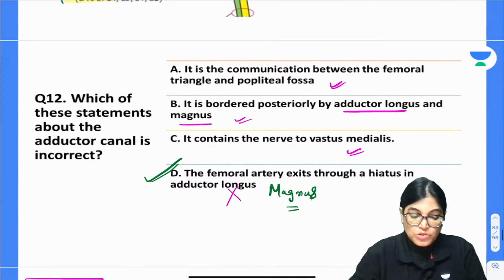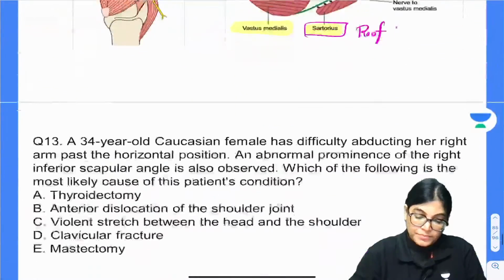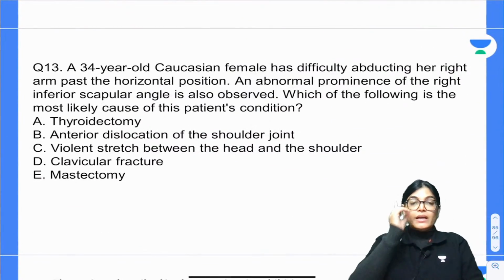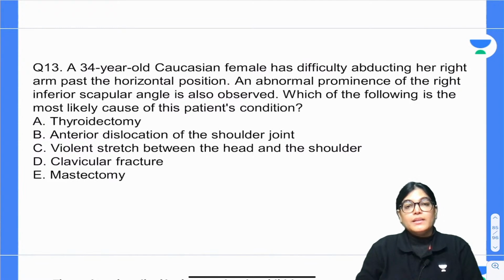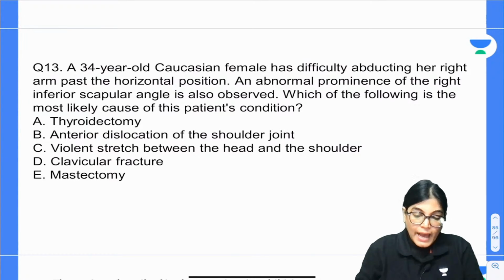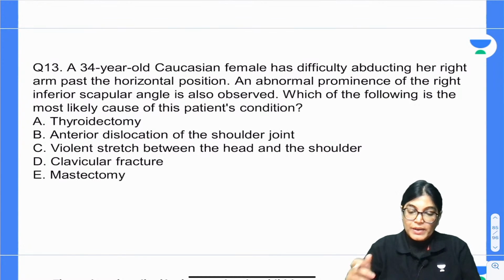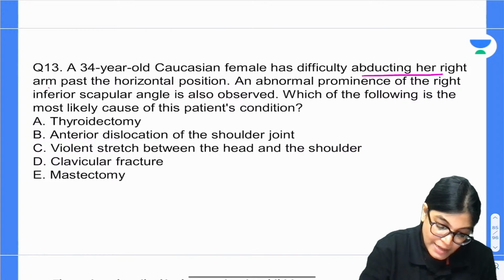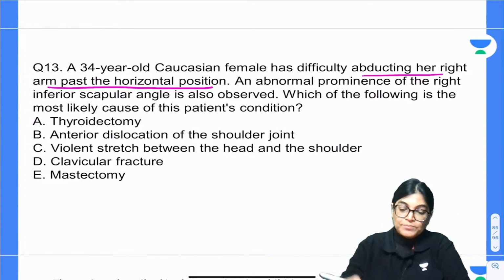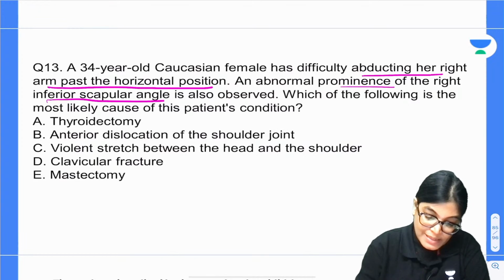Let's move on to the next, question number 13. A 34-year-old female has difficulty in abducting her right arm past the horizontal position, and an abnormal prominence of the right inferior scapular angle.